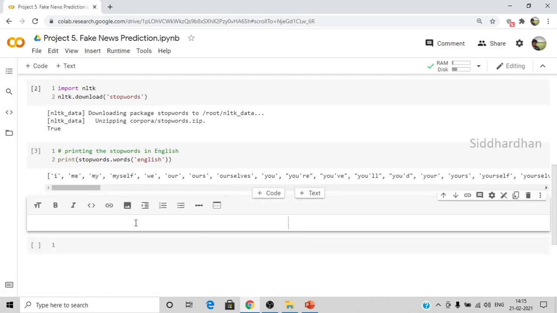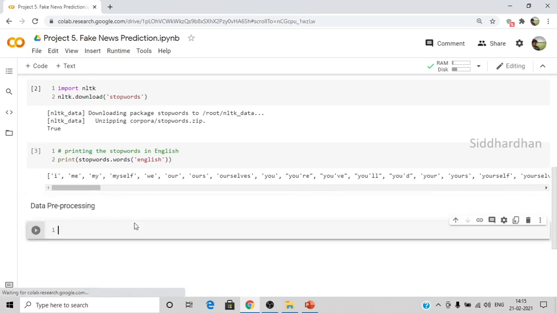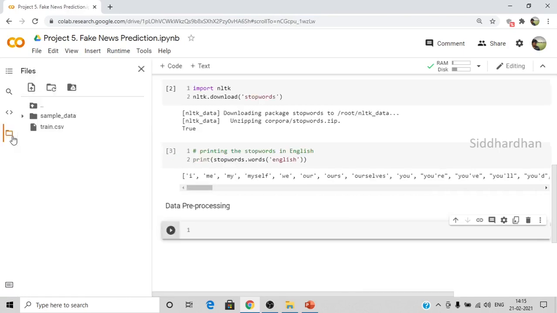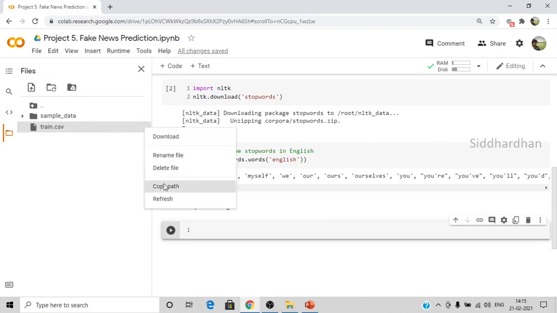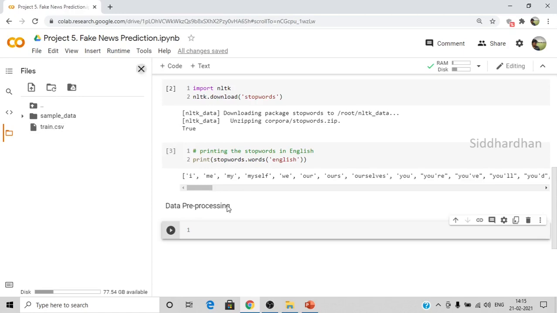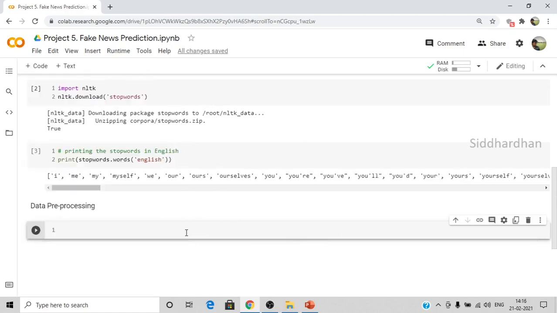I'll make a text here: data pre-processing. As you can see here, I have already uploaded my dataset. It is named train.csv. I'll copy this path. Now we need to load this dataset into a pandas data frame, so loading the dataset to our pandas data frame.